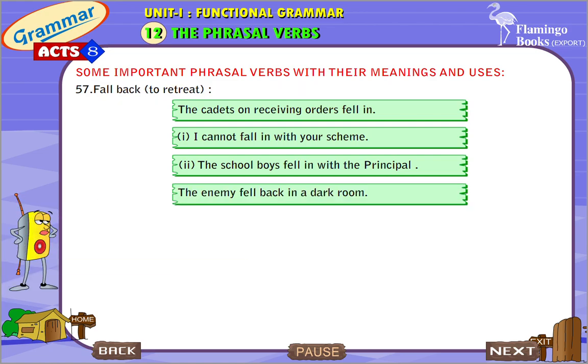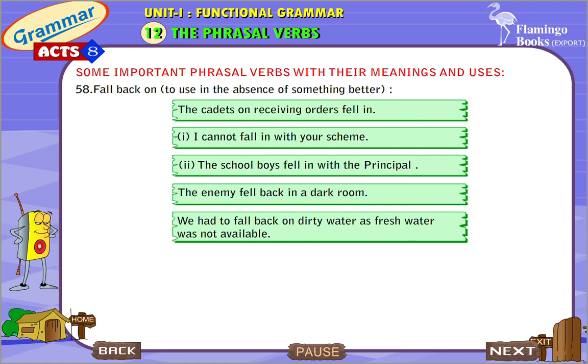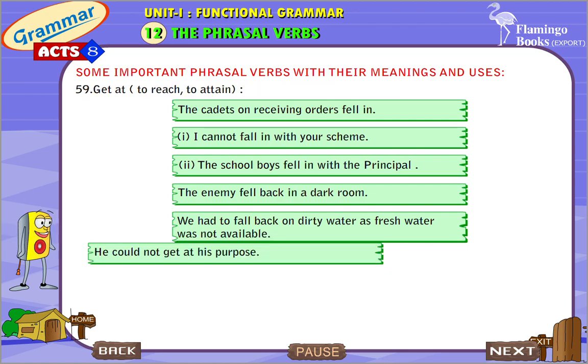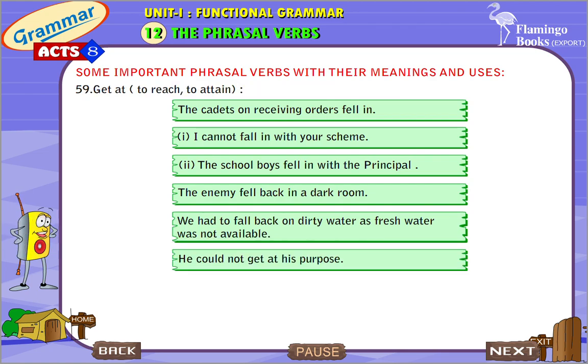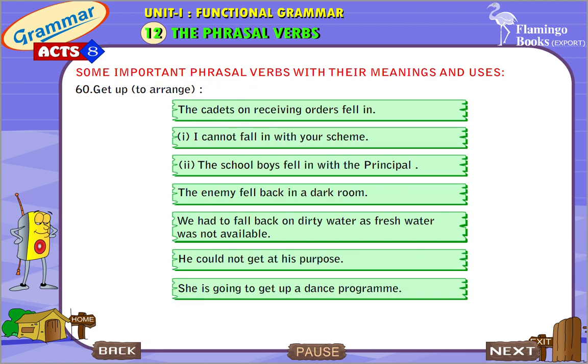Fall back, to retreat. The enemy fell back in a dark room. Fall back on, to use in the absence of something better. We had to fall back on dirty water as fresh water was not available. Get at, to reach, to attain. He could not get at his purpose. Get up, to arrange. She is going to get up a dance program.